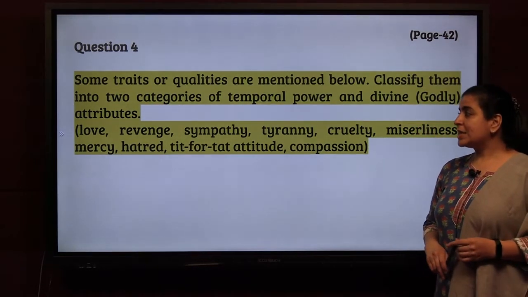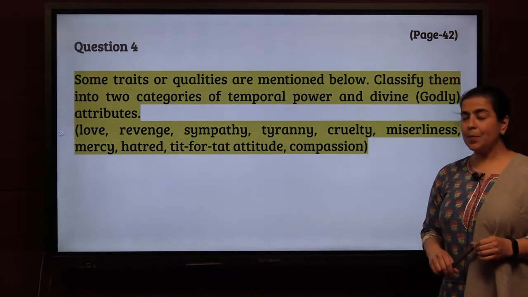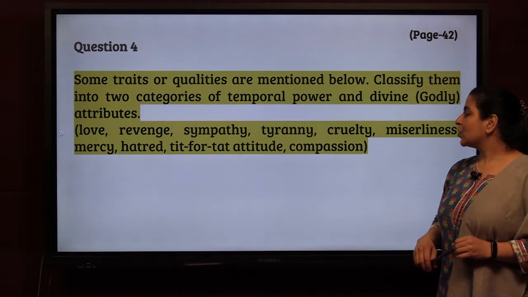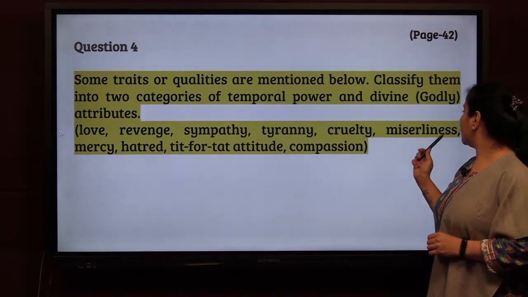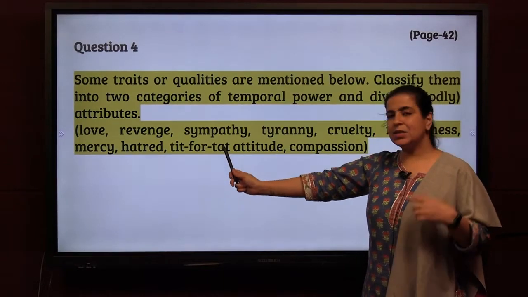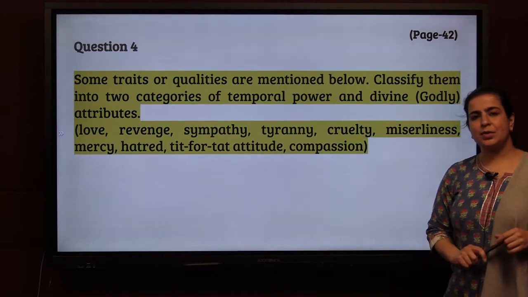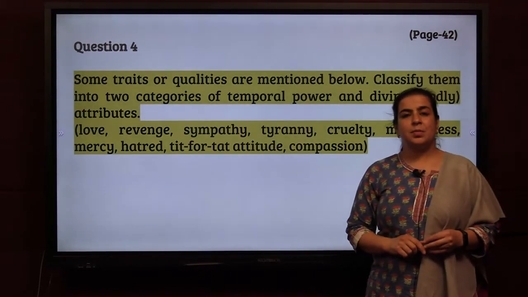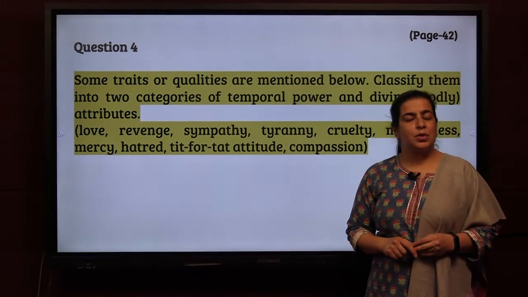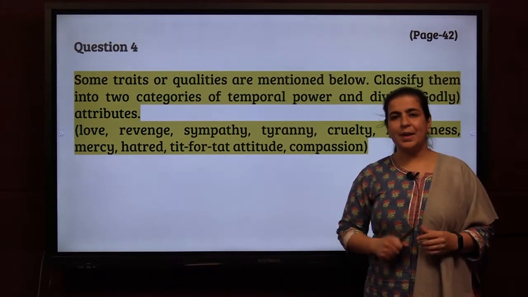So the qualities are love, revenge, sympathy, tyranny, cruelty, miserliness, mercy, hatred, tit-for-tat attribute or compassion. What is tit-for-tat attribute? Now your friend sometimes comes and he eats your tiffin because he finds it very yummy and he is very hungry. What do you tell yourself? Let him get his tiffin tomorrow.